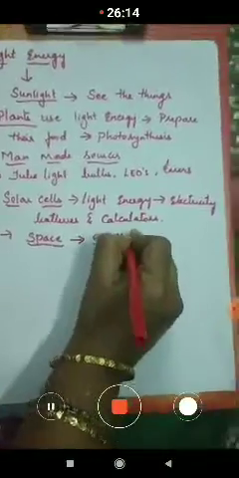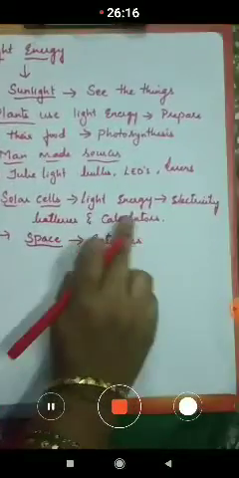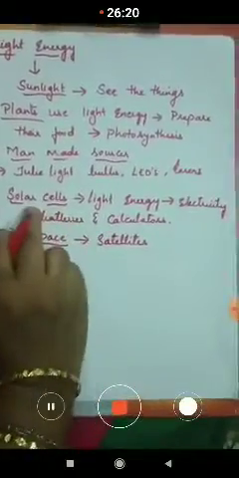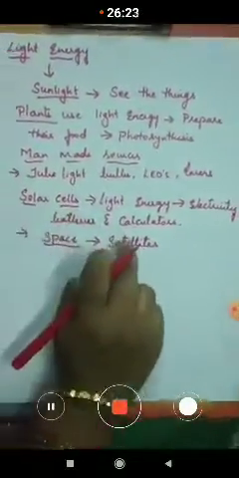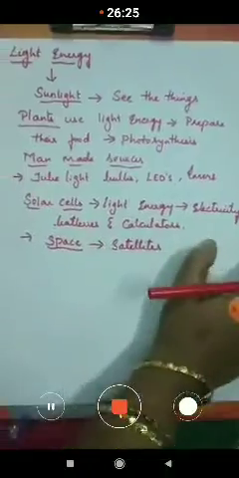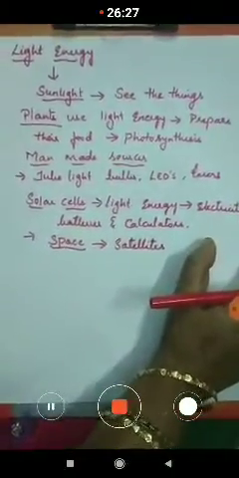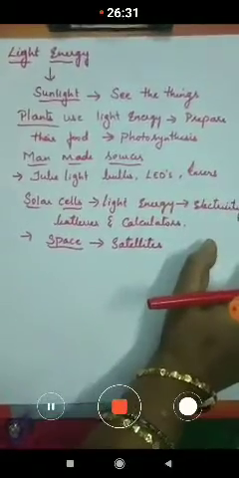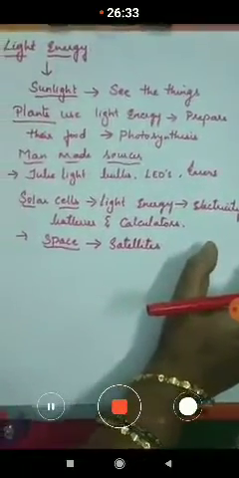So the satellites get the power from the solar cells, and these solar cells convert the light energy of the sun into electricity. So from this we know that light is a form of energy.